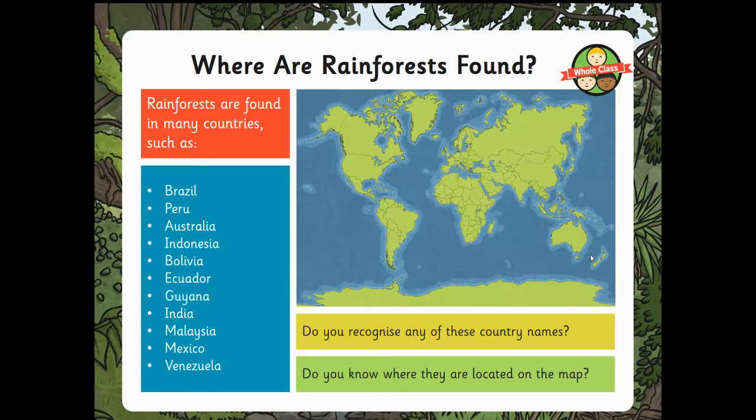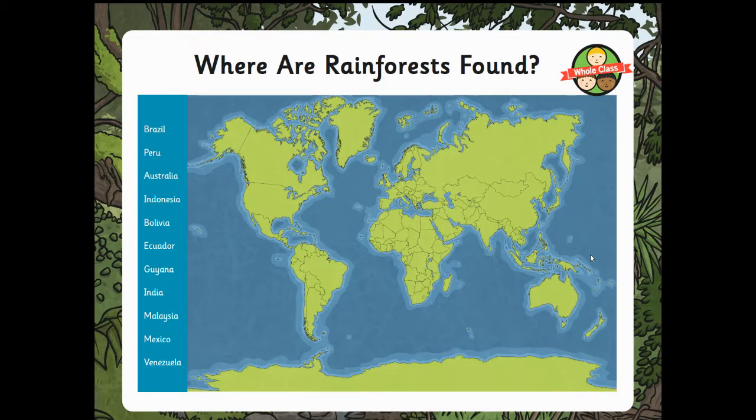Okay, welcome back. So rainforests are found in many countries, such as Brazil, Peru, Australia, Indonesia, Bolivia, Ecuador, Guyana, India, Malaysia, Mexico, Venezuela, and also Madagascar. So we're going to have a look at where these countries are.